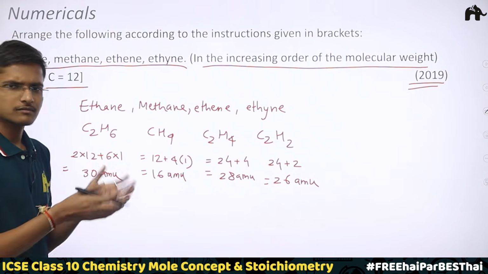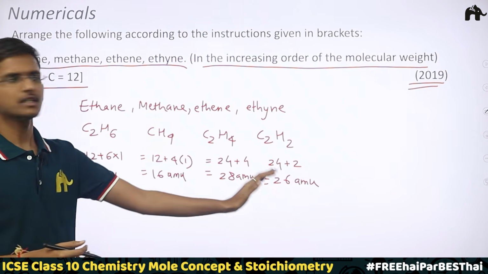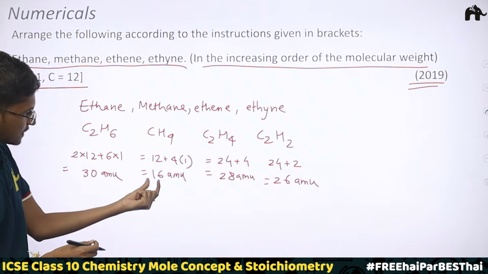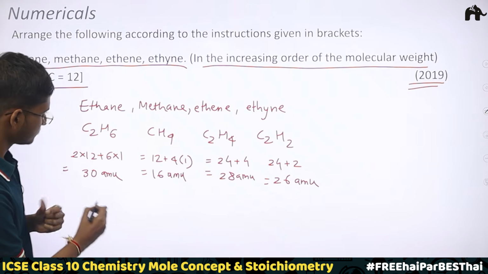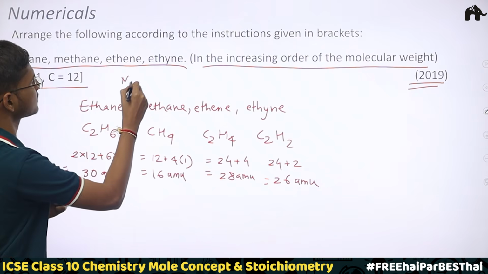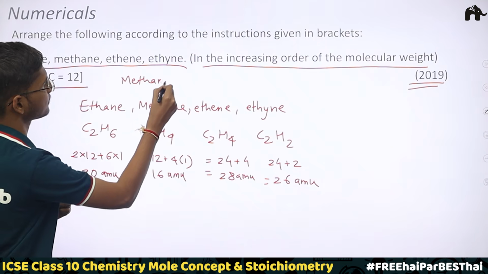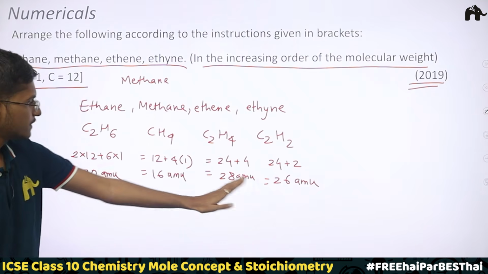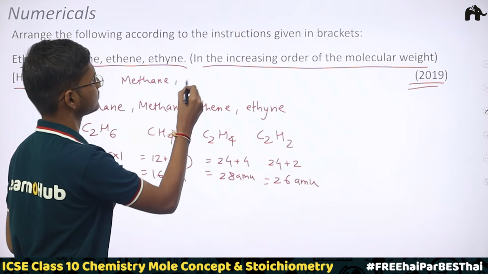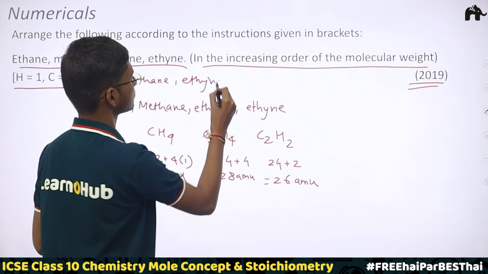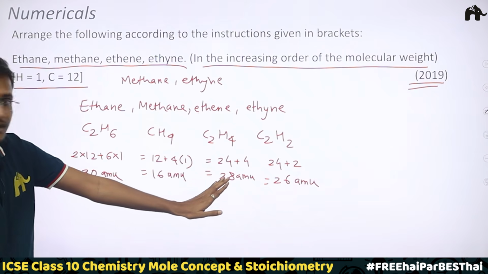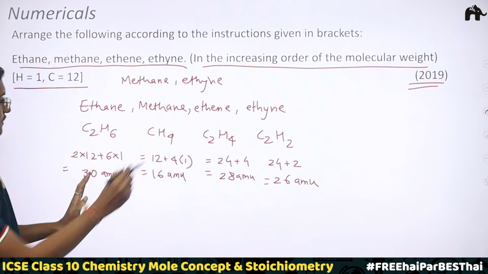Now what's left is we have to just arrange them in the increasing order of the molecular weight. So least is this 16. So first would be methane in our answer, right? Then more than 16 is, see, 26. It is ethyne. Then ethene and ethane. See, ethene 28, more than 26.